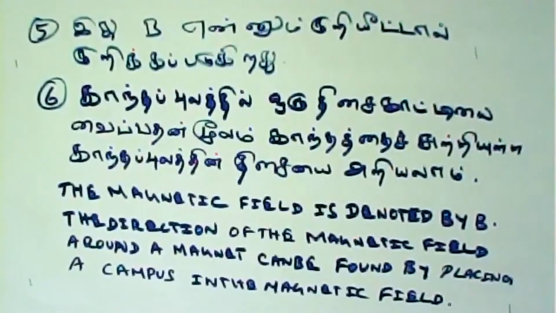The magnetic field is denoted by the letter B. The direction of the magnetic field around a magnet can be found by placing a compass in the magnetic field. Okay, now you see.